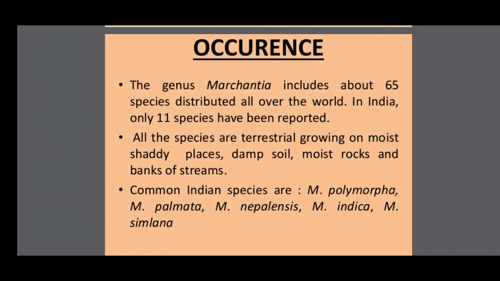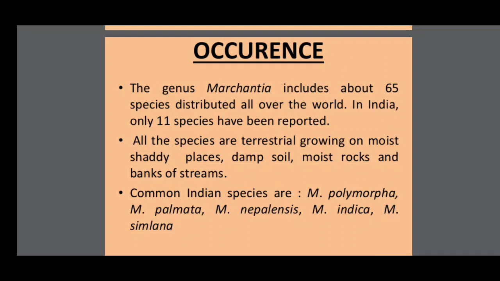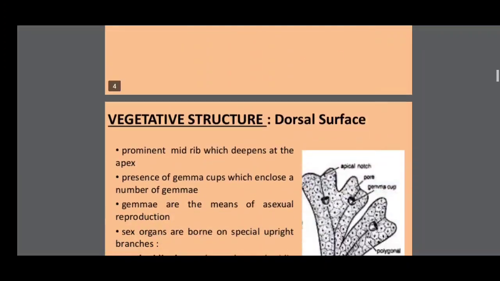Common Indian species: Marchantia polymorpha, Marchantia palmata, Marchantia nepalensis, Marchantia indica, Marchantia simlana. So these are the common Indian species of Marchantia. Gametic generation: in bryophytes, the main plant is the gametophyte, and the sporophyte is dependent on it. So that's why we will discuss the gametophytic generation of Marchantia.